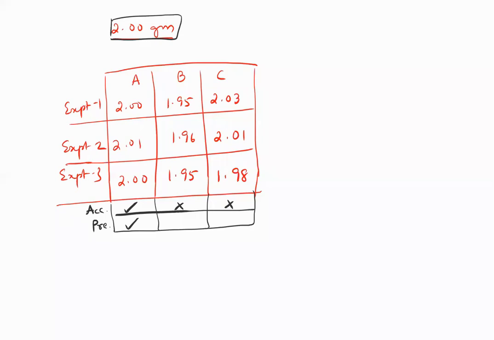Please keep in mind, I'm not talking about the instrument precision. Instrument precision is the same for all the 3. Look at all of them. All of them have the same decimal points. So student A is very precise. He's getting all the 3 values very close to each other. Student B is also very precise. He is making a parallax error, no doubt, but he's making the same parallax error. He's probably looking at it from the left side, but he's always looking at it from the left side.